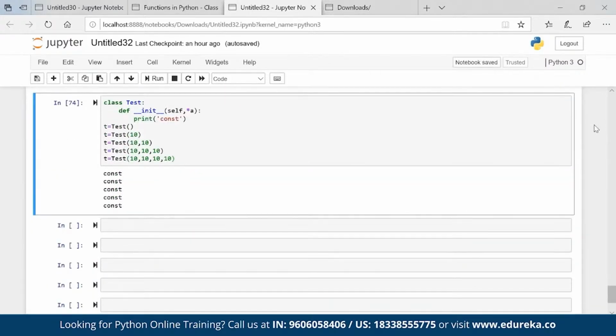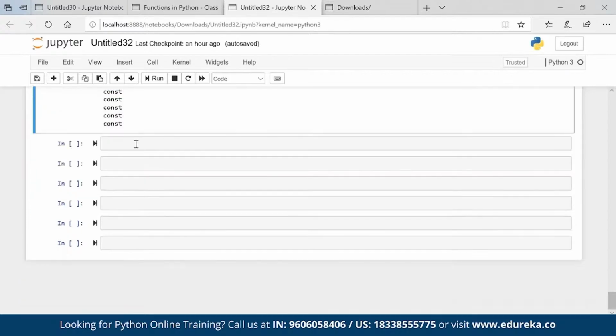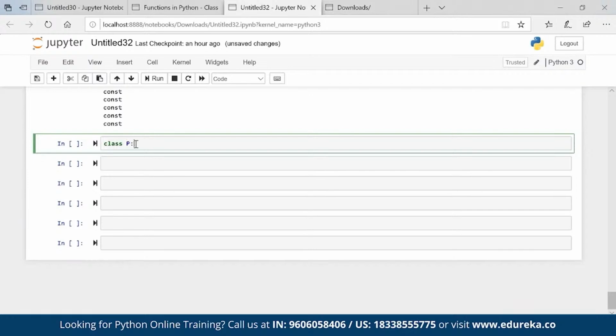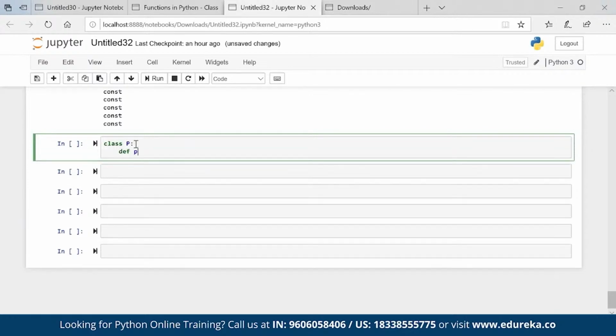Perfect. Okay. Now there is a concept of method overriding as well. Someone asked me what happens if a child has the same method as the parent. Let's take one example. Here is my parent. Parent says, I have property, please take it.